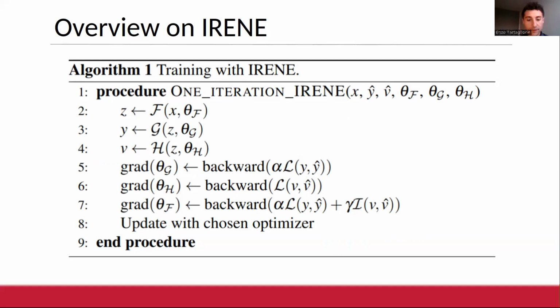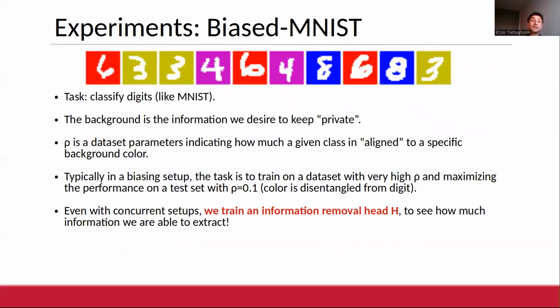We have performed experiments on two datasets. The first one is biased MNIST, which is essentially the MNIST dataset with colored background. And the task here is, of course, to simply classify digits. In this case, the background is the information we decide to keep private, and this dataset allows us to regulate a hyperparameter rho, which indicates how much a given class is aligned to some specific background color.